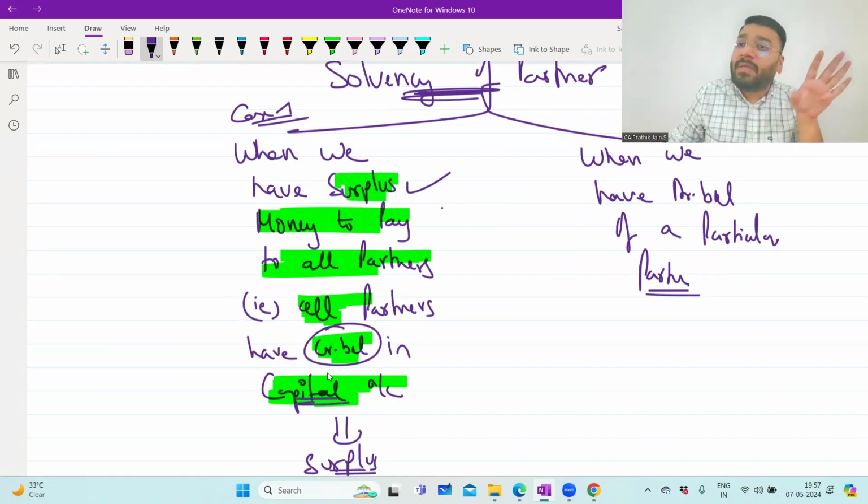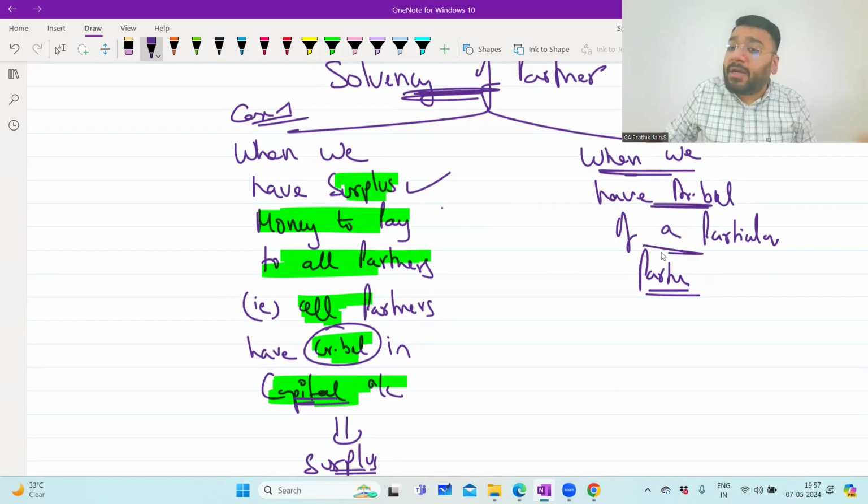Partners are having all of them credit balance. But there could also be a scenario where any particular partner has got a debit balance. Now the problem will come when this person who's supposed to bring in the money, who's supposed to pay this 80,000 rupees, is insolvent, the next concept that we'll learn in the next class. But anywhere now, did I say that the person is insolvent?